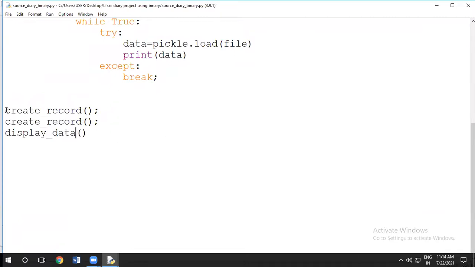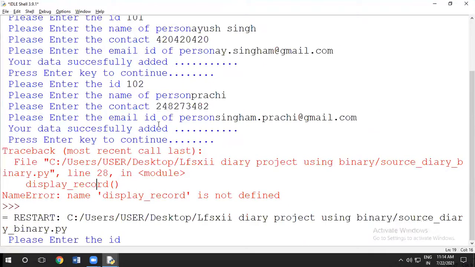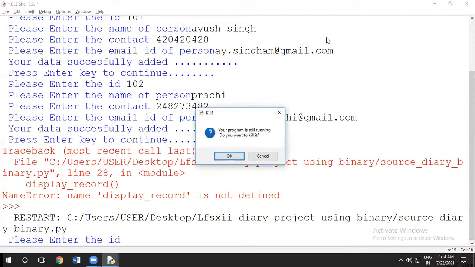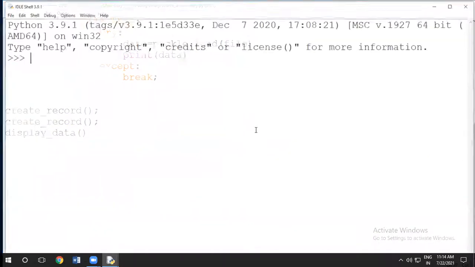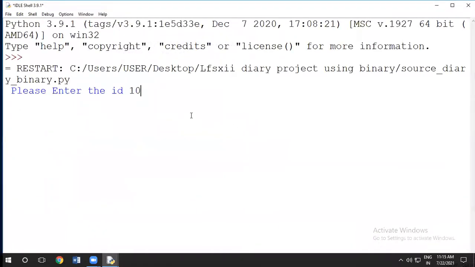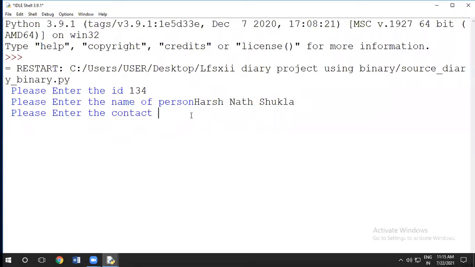Now already we have entered 2 records. So if we run again, how many records will be in the file? There will be a total of 4 records. So once again I will run, and our math teacher has come with me. So wait a minute, now run. ID is 10123. Name is Harshnath Shukla. Contact number is this.